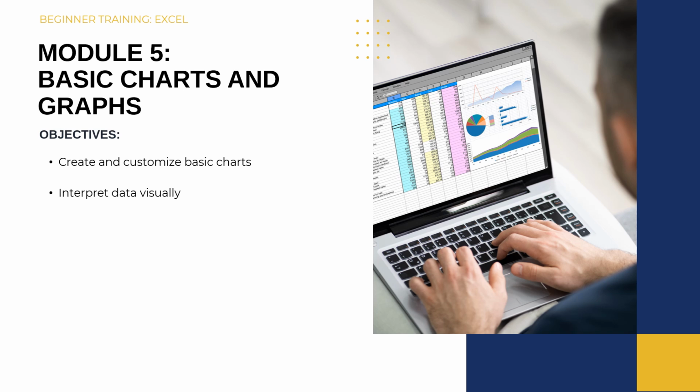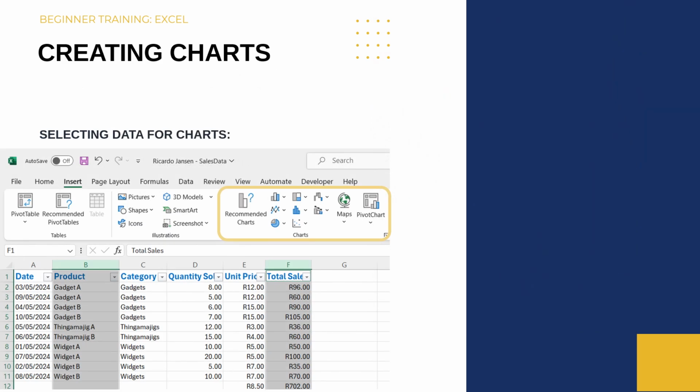In Module 5, we will be covering basic charts and graphs, learning how to create and customize basic charts, as well as interpreting the visual data. Charts are great for visualizing data. To create a chart, first select the data range you want to chart. For example, I've selected product and total sales columns.